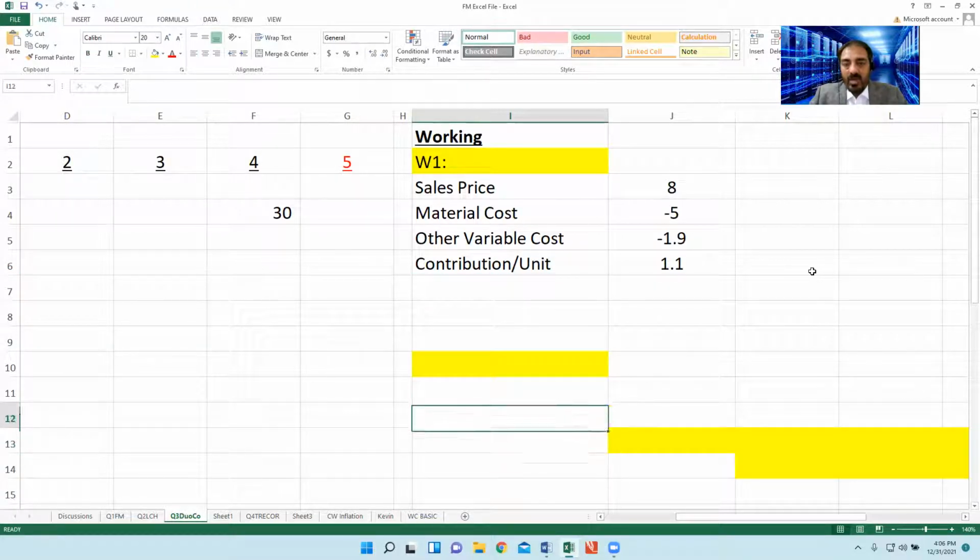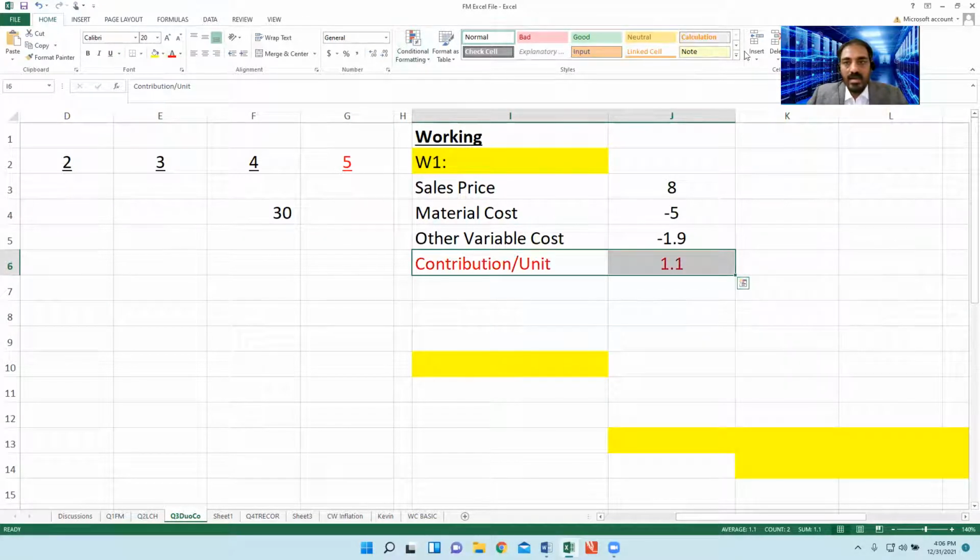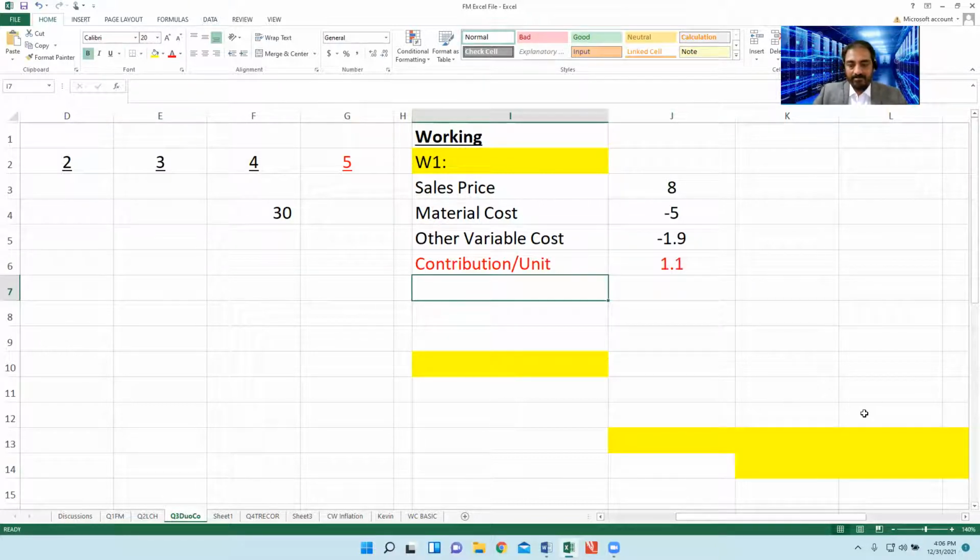And what are the relevant units? Another important point.